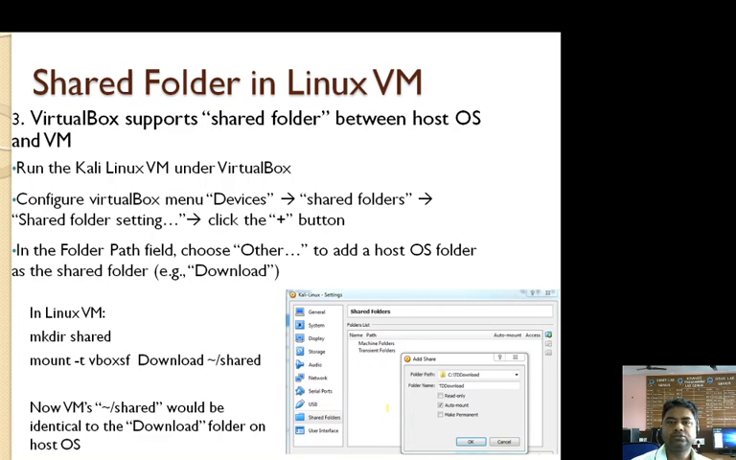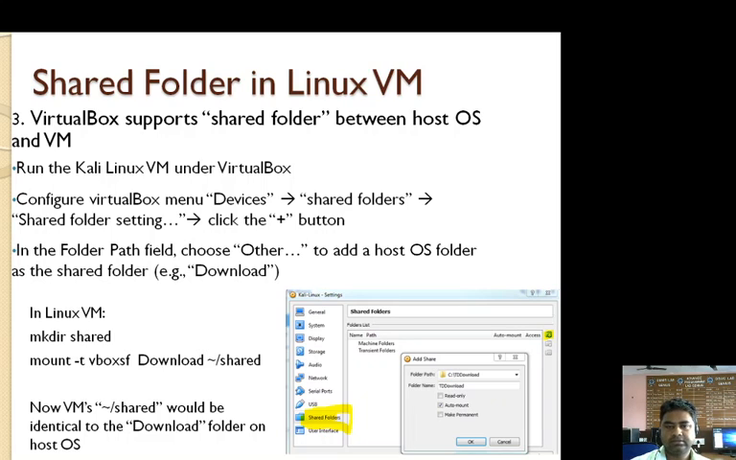Third one is that VirtualBox supports shared folders between the host and guest operating system. So run the Kali Linux virtual machine under VirtualBox and configure the VirtualBox menu Devices, then Shared Folders. This one is the shared folder. Then in the shared folder settings, click on the add button.